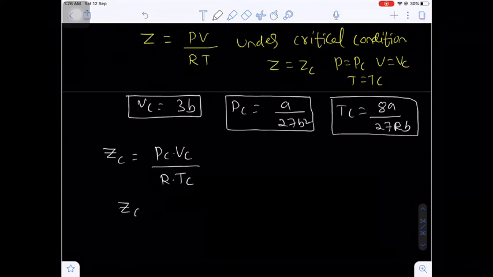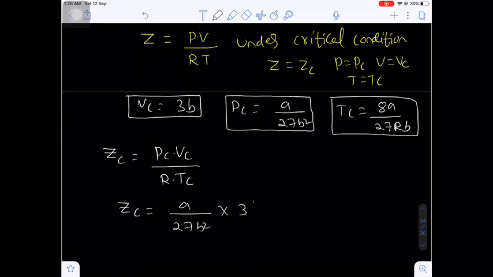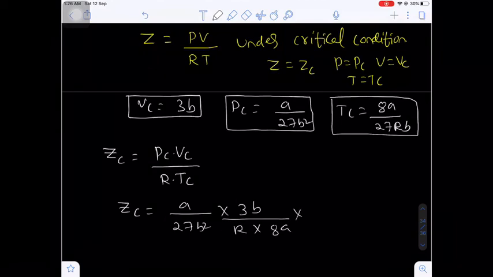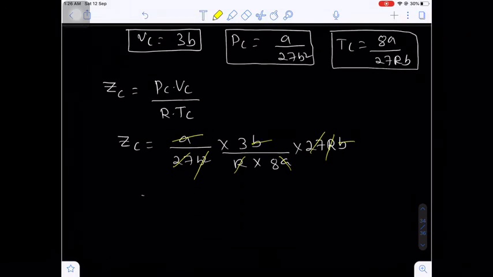Okay. Now here the compressibility factor under critical condition, ZC equal to PC, A upon 27 B square, into VC, 3B, whole divided by R into TC, 8A by 27 RB. Are you getting my point? From here, if you see, 27 gets cancelled, R gets cancelled, B square gets cancelled, A gets cancelled. Finally you will get the compressibility factor under critical condition, ZC equal to 3 upon 8. Okay.